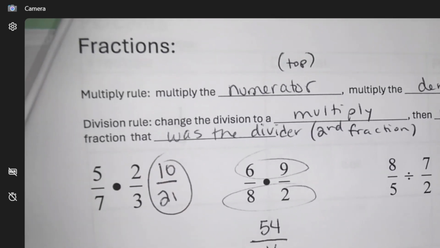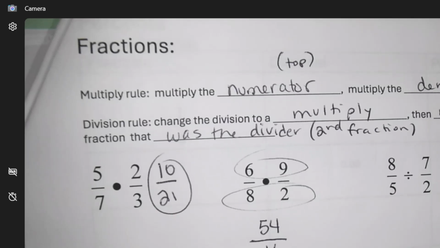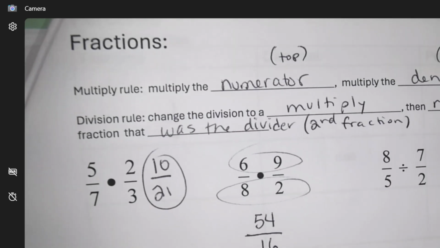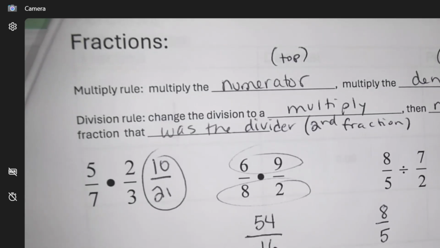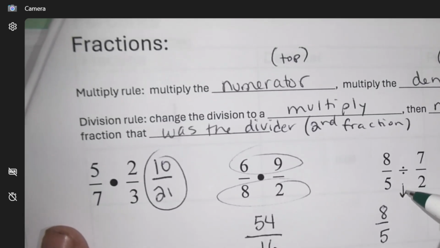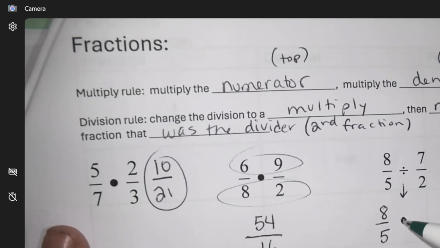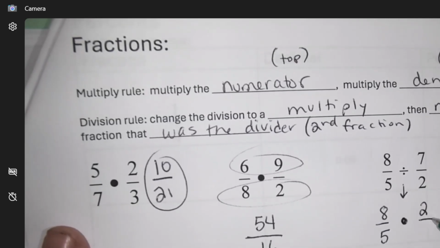So the process of divide by something becomes times by the flip of it. So the word reciprocate, you're just changing it like that. Okay, so you keep 8/5, you keep it. Don't do anything with it. Divide becomes times and reciprocate.